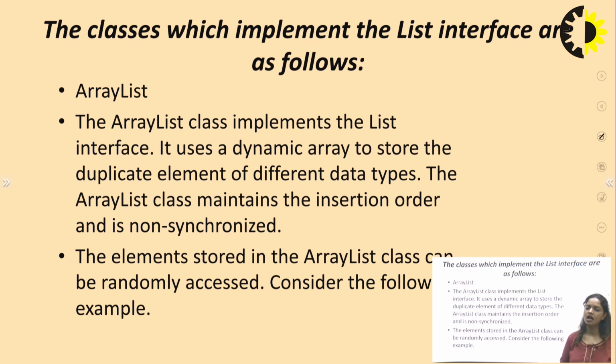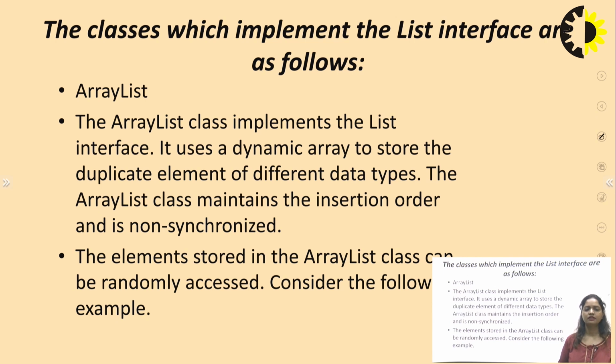So what is an array list, how can we create an array list, how can we add elements to the array list, and how can we remove the elements from that list that will be of type array. The array list class implements the list interface, and it uses a dynamic array to store that particular list with the different data types. The array list class maintains the insertion order, and it is a non-synchronized data structure, meaning there is no synchronization between the tasks we are doing with this particular data structure.